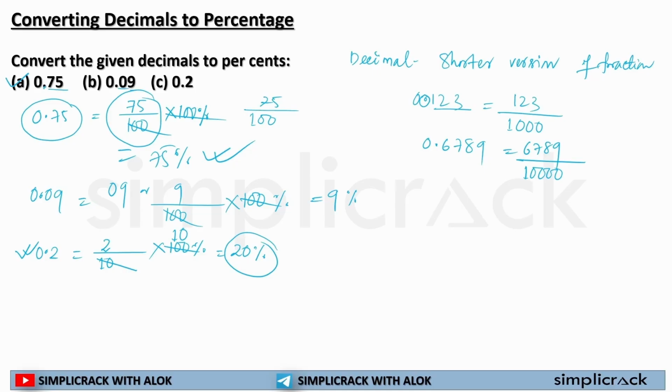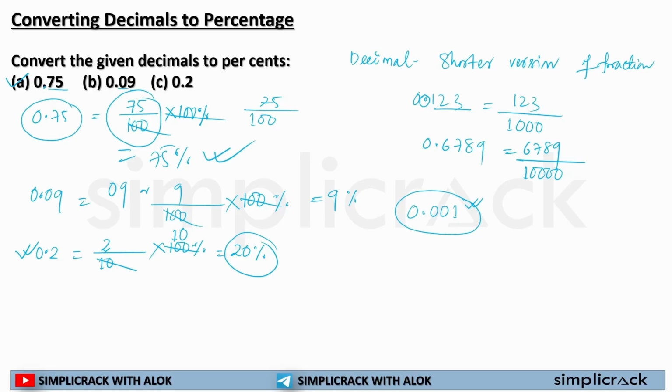For example, if a question comes in your examination, and it says something like, in an organization, or you can say in the SSC CGL examination, only 0.001 students get selected. That means what?